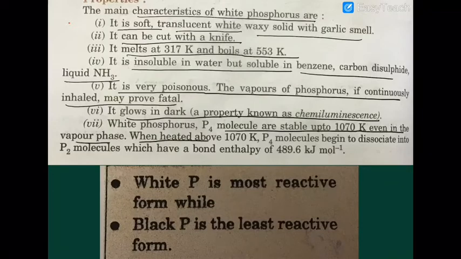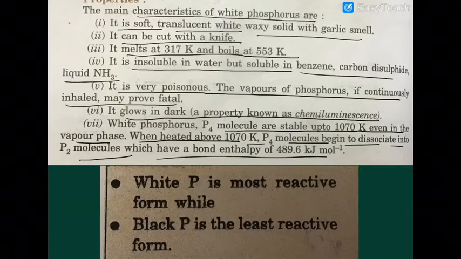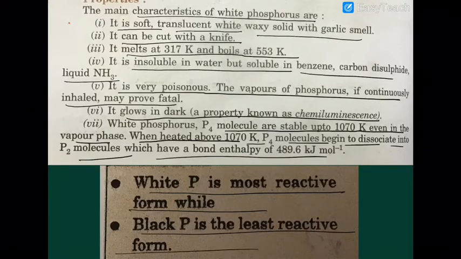When heated above 1070 Kelvin, only then do P4 molecules begin to dissociate into P2 molecules, which have a bond enthalpy of nearly 490 kilojoules per mole. Remember that white phosphorus is the most reactive form, while black phosphorus is the least reactive form of phosphorus. Chemiluminescence is very important. It is also known as phosphorescence.